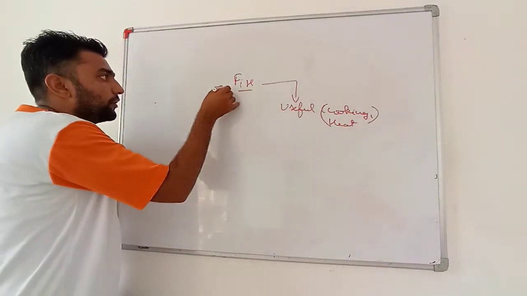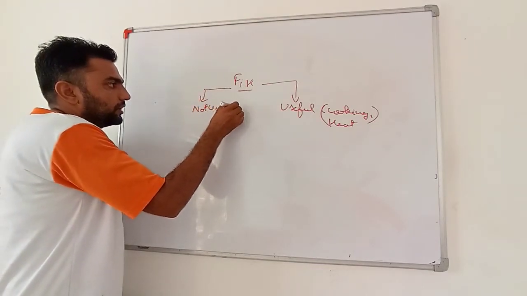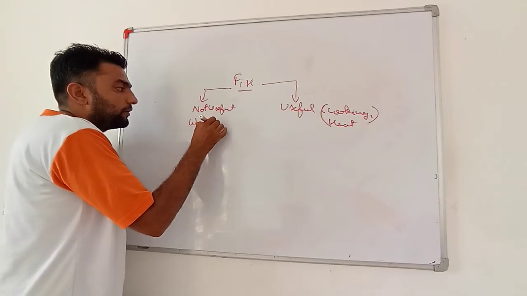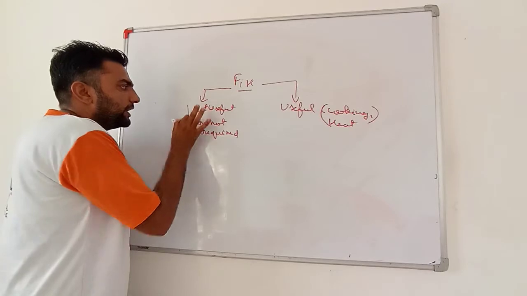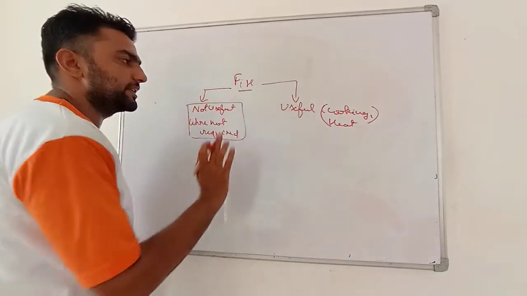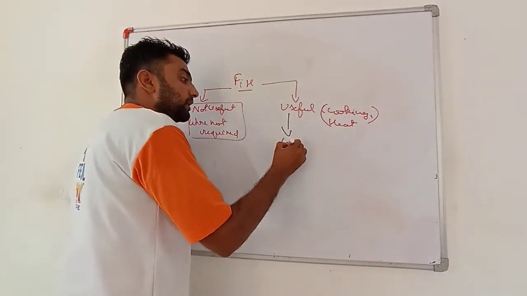But it is not useful where it is not required. Fire is useful only at that place where it is required. Moreover, this fire must also be controllable.